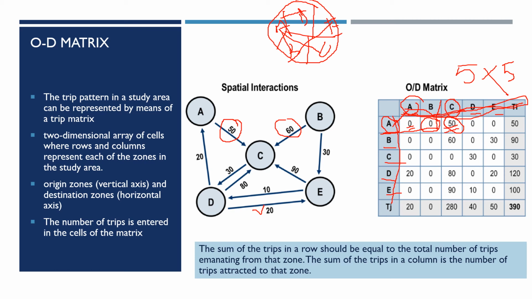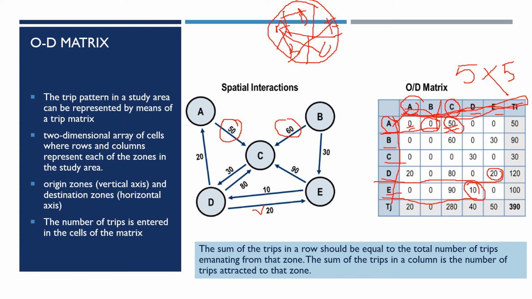So when we say D to E, I have to look into the vertical axis D and C, E. So this is the cell which represents D to E, 20 trips. Alright. And E to D back, 10 trips. So that means E is the origin here and D is the destination, which is stated here as 10. Alright. So this is how the trip information, the trip pattern, is shown.